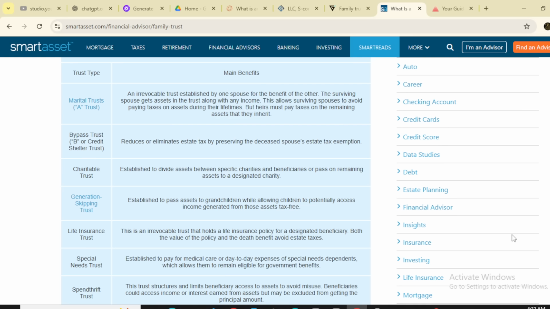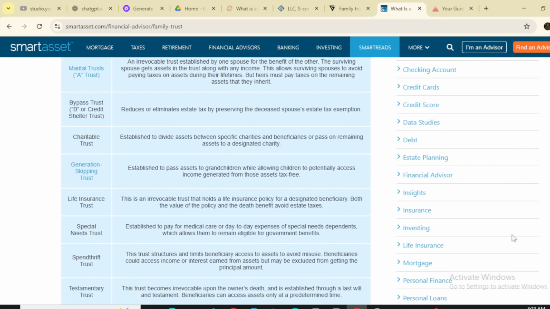Then the life insurance trust, an irrevocable trust that holds a life insurance policy for a designated beneficiary. Both the value of the policy and the death benefits avoid estate taxes. Then the special needs trust is established to pay for the medical care or day-to-day expenses of special needs dependents, which allows them to remain eligible for government benefits.